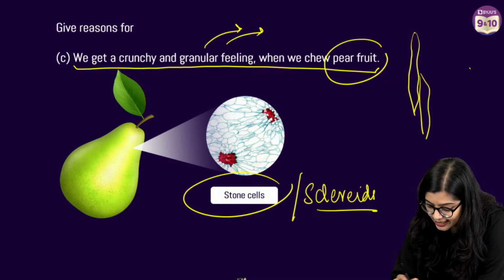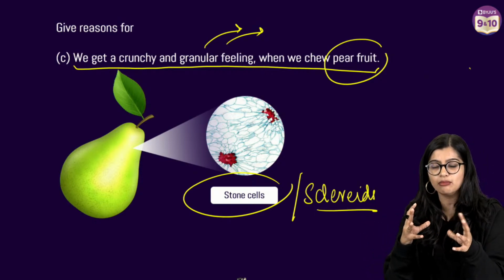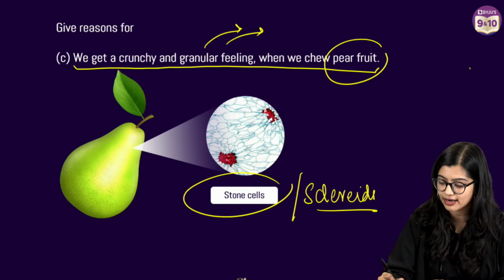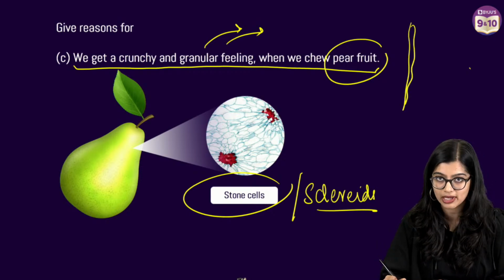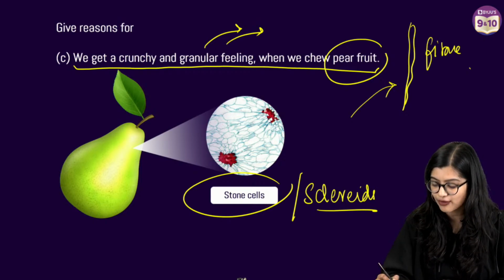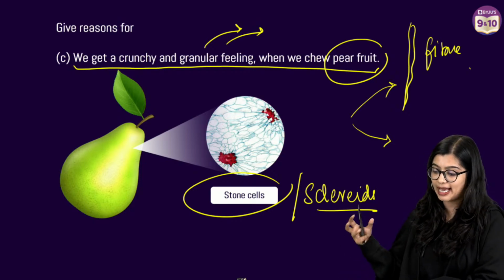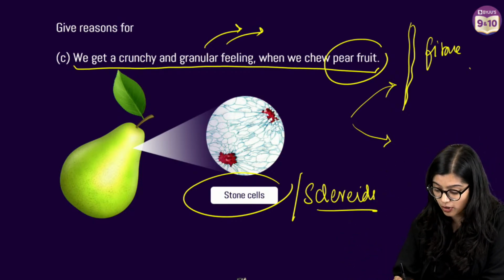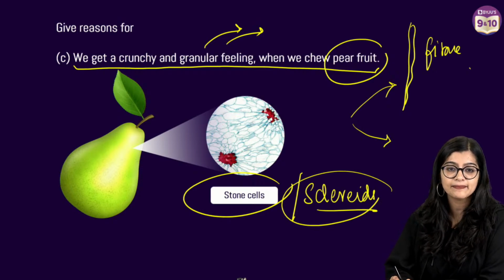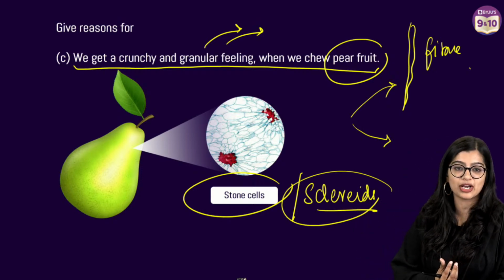If they are a little more elongated and narrower than normal, that type of sclerenchyma is what we call fiber. The other type of cell, formed by deposition of lignin, is what we call sclereids. So sclereids are basically another type of sclerenchyma, you could say.